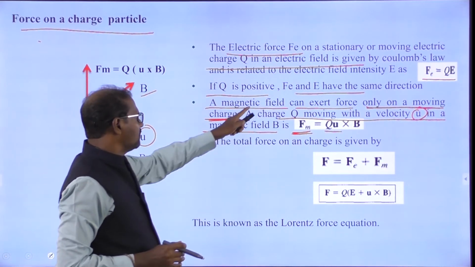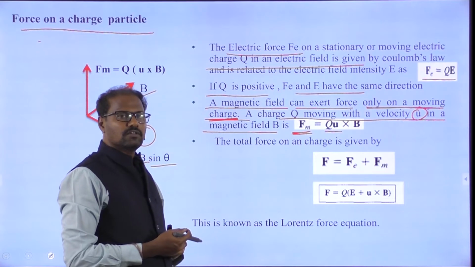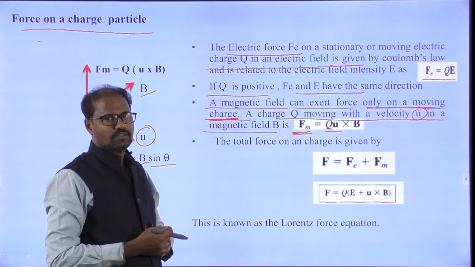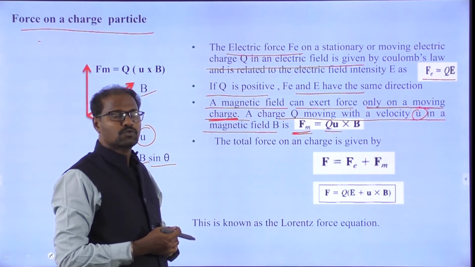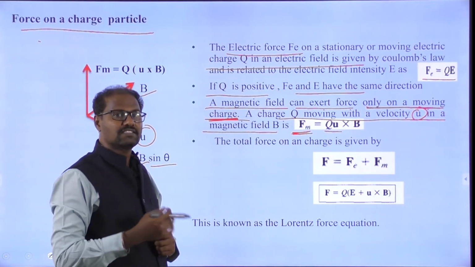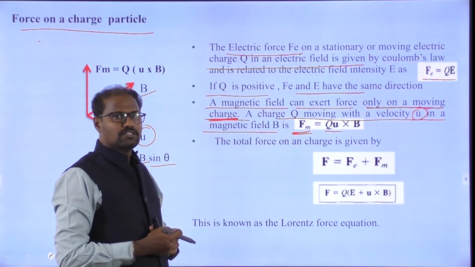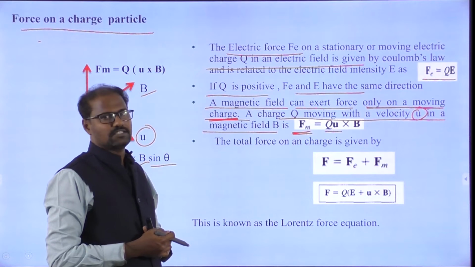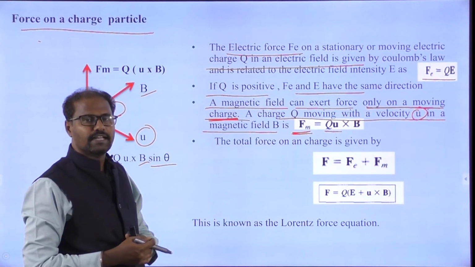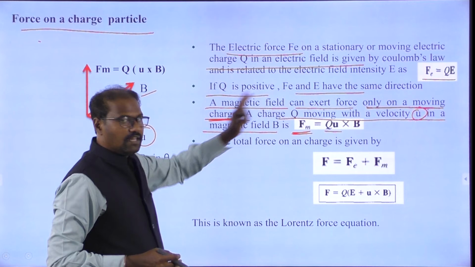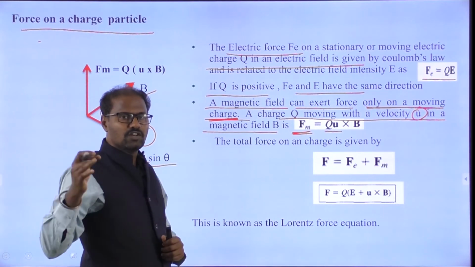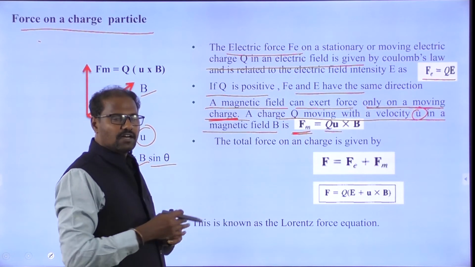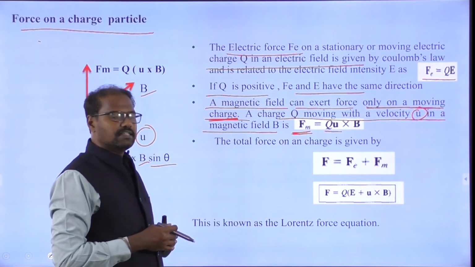The magnetic field can exert force only on a moving charge, which means having some velocity. Okay, this thing you have to know. But the electric force does not need this. Wherever the moving charge will be, because of that force, we get the movement of the charge and the magnetic field densities.